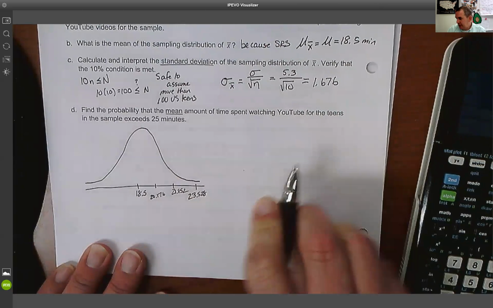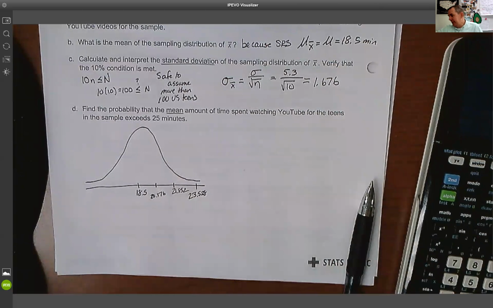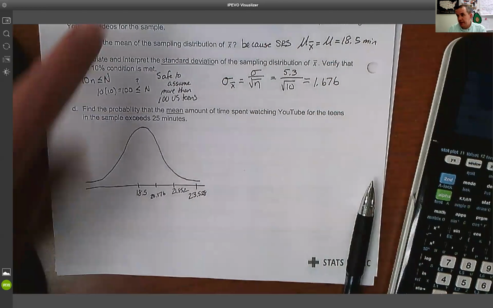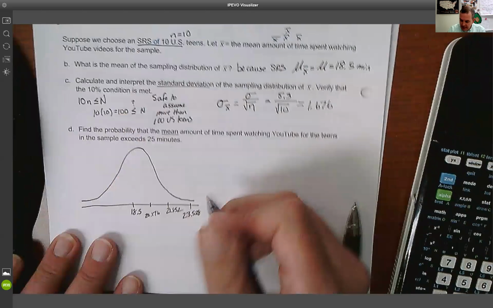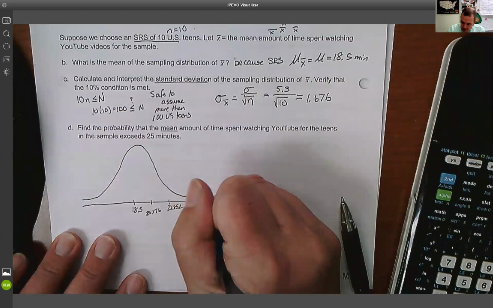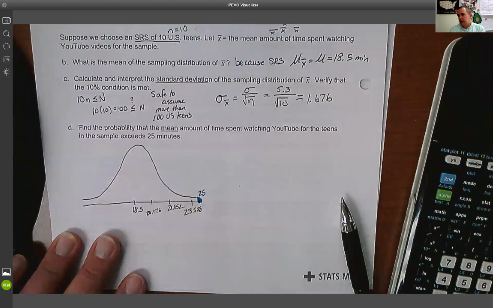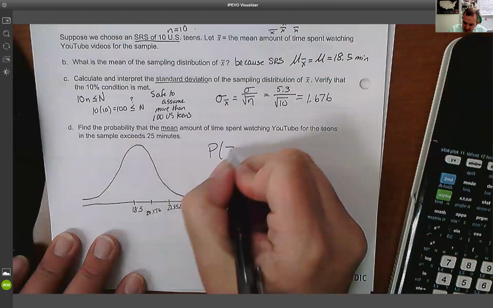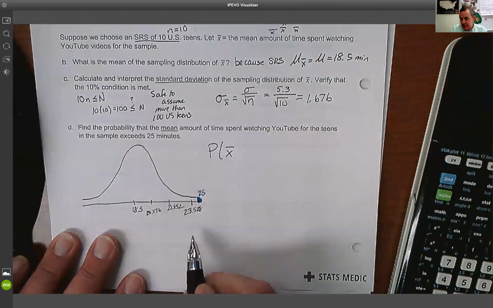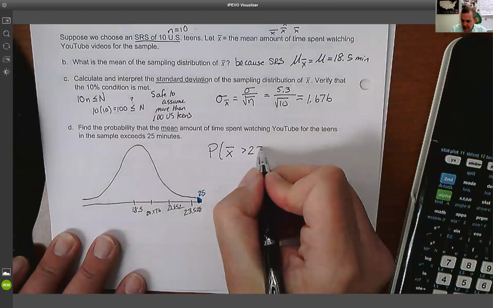So if you think about it, before, when we were looking for 25, 25 was within our 3 standard deviations. Now, 25 is way out here. So what is the probability that that X bar, that average of the 10, exceeds 25?